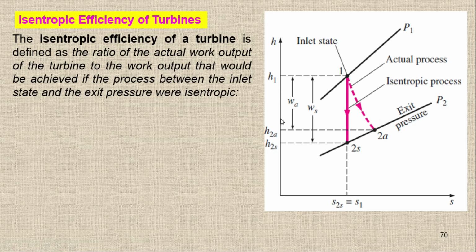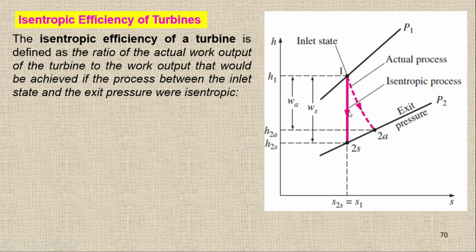So how can you define the isentropic efficiency of a turbine? Simply, it is defined as the ratio of the actual work output of the turbine to the work output that would be achieved if the process between the inlet state and the exit pressure were isentropic. Basically, the isentropic process gives the maximum work output, and the actual process produces less work output compared with this one.